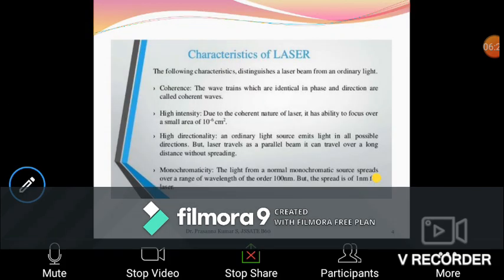Let us come to the characteristics of laser now. I told you, it is a monochromatic source of light. Lasers can never be polychromatic. The light coming out of a laser has a single wavelength. If there are any impure wavelengths, it's only a very small percentage.